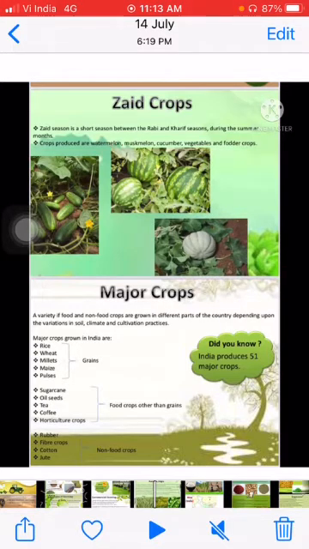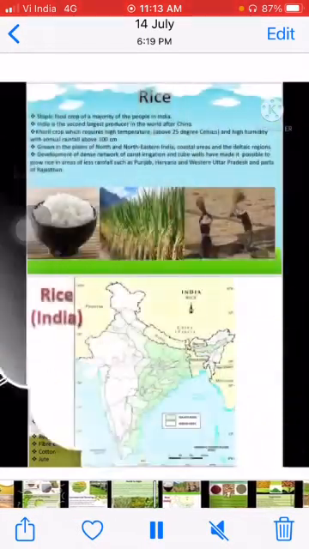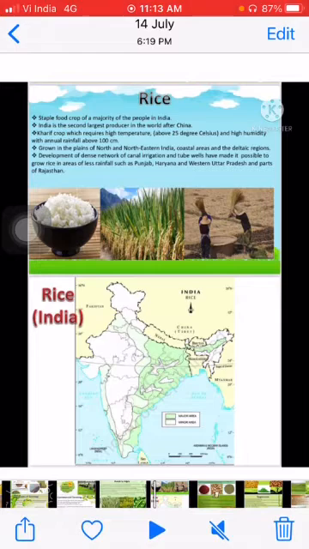Now first of all we'll talk about our grains. So, rice. Rice is a staple food and this is a kharif crop. I also want to tell you that the basmati quality of rice is produced in Punjab and Haryana, and it requires a lot of irrigation. India is the second largest producer of rice in the world, and a famous rice is basmati rice.